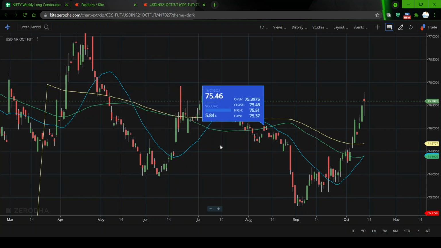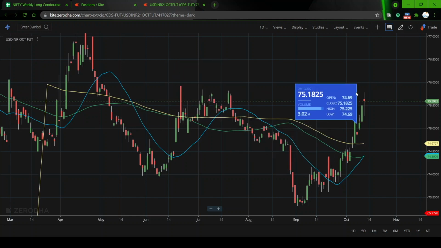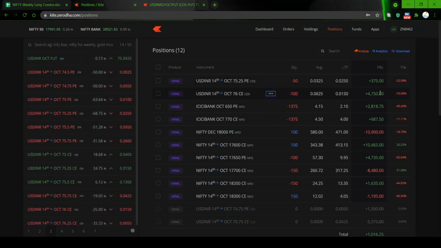So this is a daily chart. We already hit a resistance and we are here. Probably we might come down a little bit or we will consolidate here. Let us see how it works out. The firefighting has already been done. The trade has been doing well right now. I already covered the loss I made here and I am already in a profit. So even if the market goes up a little bit tomorrow, this one is not going to come back to this level, because for expiry there is only one more day left.